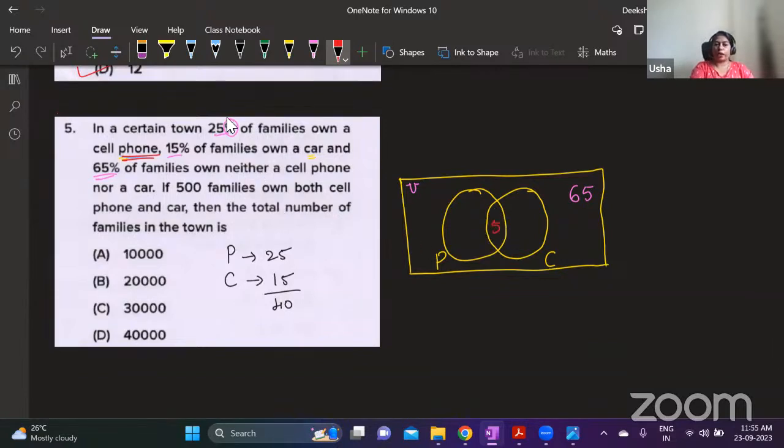Now the entire P circle is 25. So here you have 5, therefore this has to be 20. And the entire C circle should be 15. Here I have already written 5, therefore this is 10. Hope this is clear.